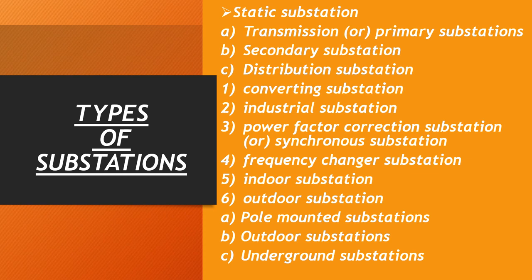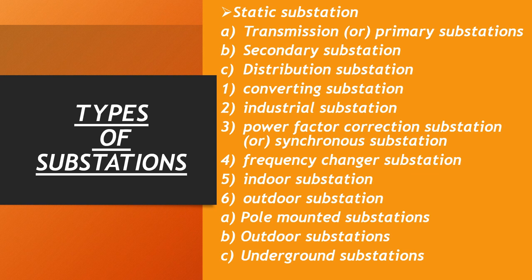First of all, pole mounted substation. The substation equipment is installed on an H pole or 4 pole structure with suitable platforms outdoors. This type of substation is called a pole mounted substation. These are very economical for voltage levels up to 11 kV and are mainly used for distribution purposes only.